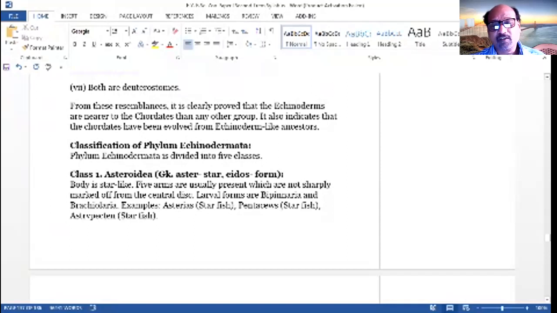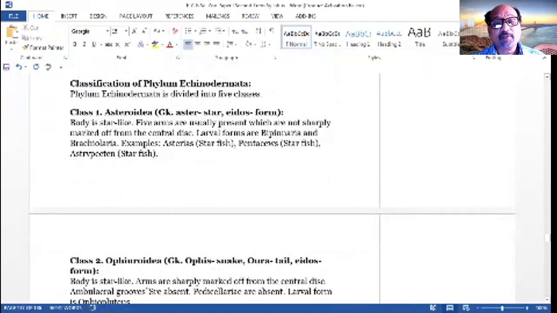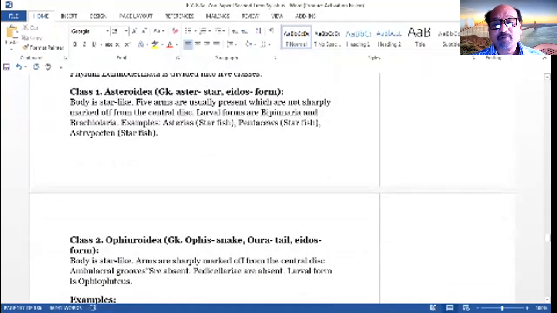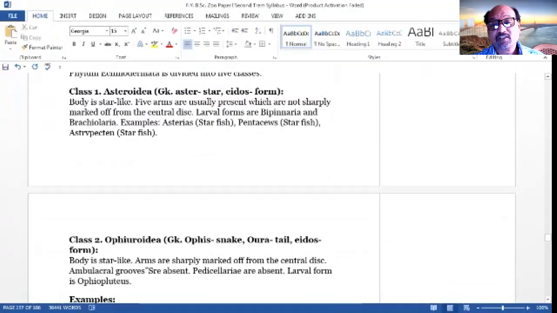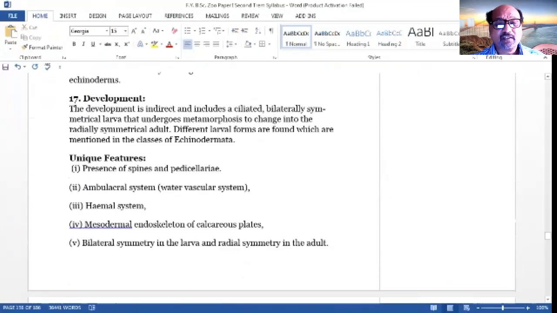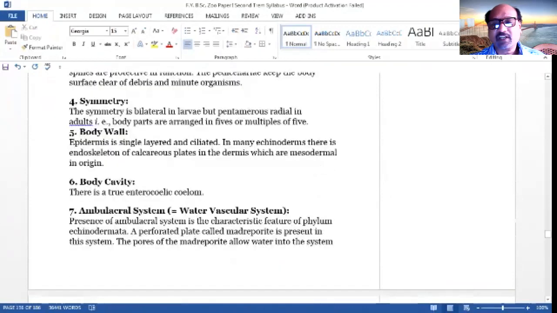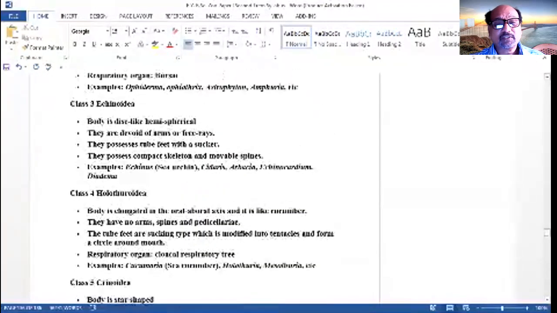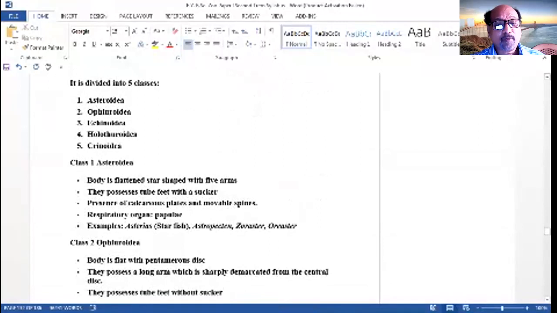Body is star-like. Five arms are usually present, which are not sharply marked off from the central disc. Larval forms are the Bipinnaria and the Brachiolaria. Examples are Asterias, Pentaceros, the starfish, and Astropecten starfish. There is a well-known example of the starfish. Other characteristics we are seeing here.